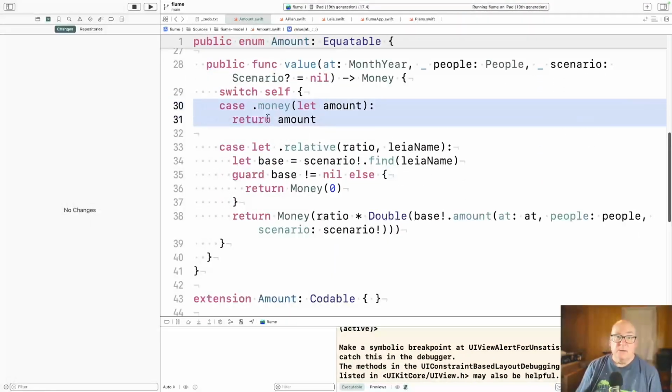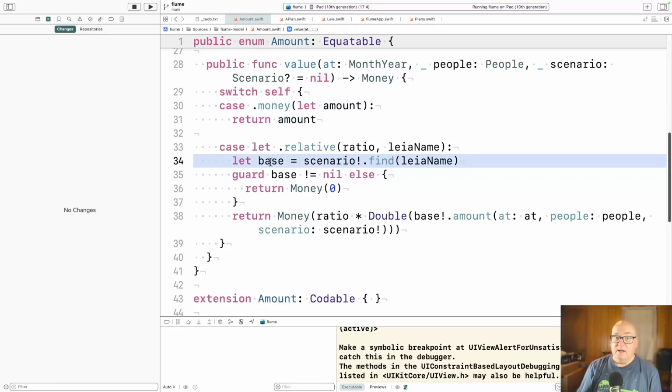Well, if it's the money case, the money is just whatever amount is in there. If it's a relative case, we have to go find the scenario in our scenario, which is passed in. We have to find that name. So it was SS1 in our example. And the current scenario, we only had one there, so it had no trouble finding it. But if it were more complicated, maybe multiple scenarios stacked up together, it'd have to find the name in the current scenario. So it looks for that name. If it can't find it, it just defaults to 0.